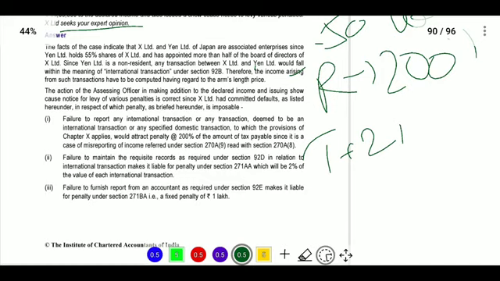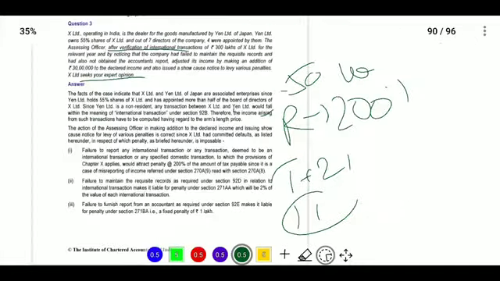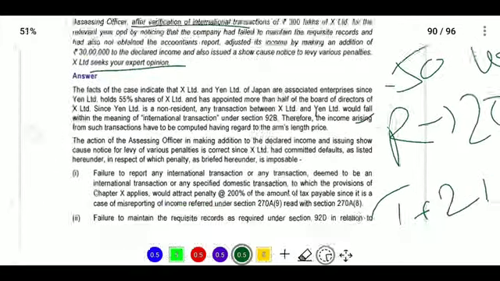And the third one, if an accountant, that is a chartered accountant, is required to file his return by 30 November, that is within the due date, and he has not furnished the return, then he is liable to pay at the rate of 1 lakh. So these are the three penalties. Now we will see the answer.